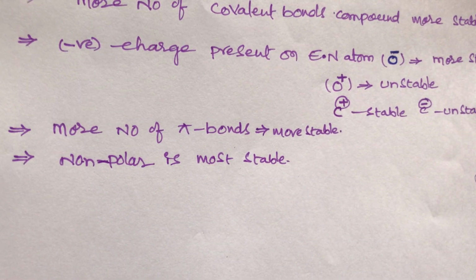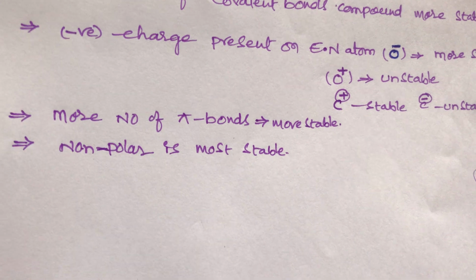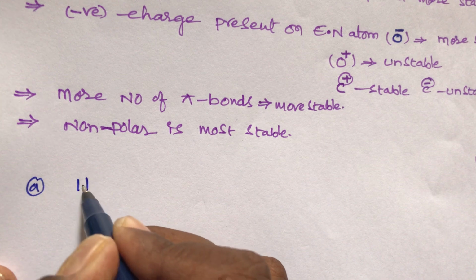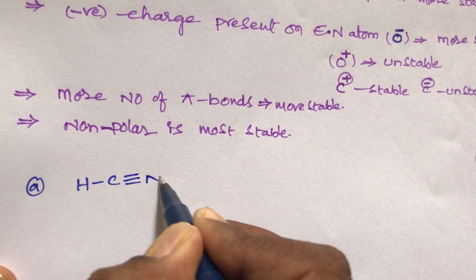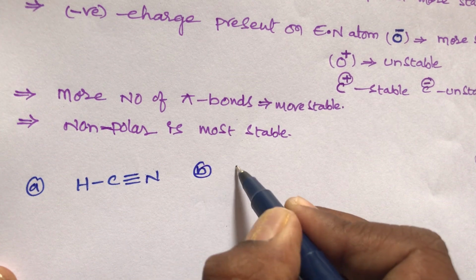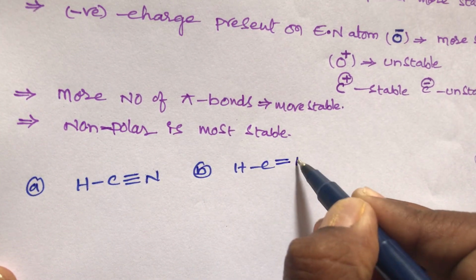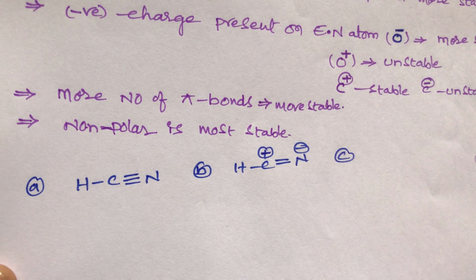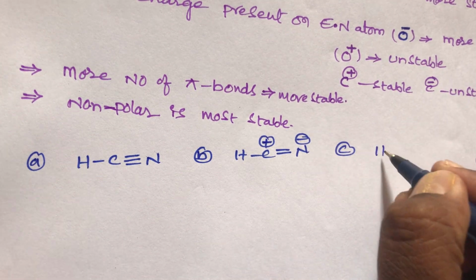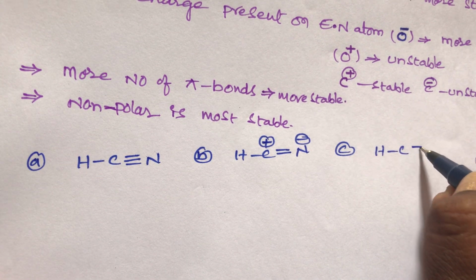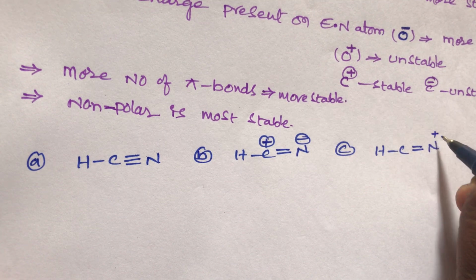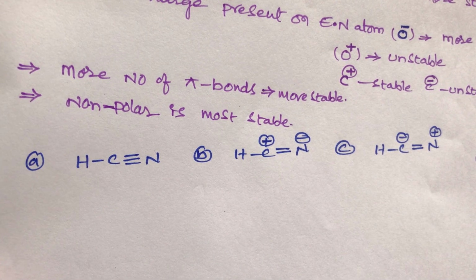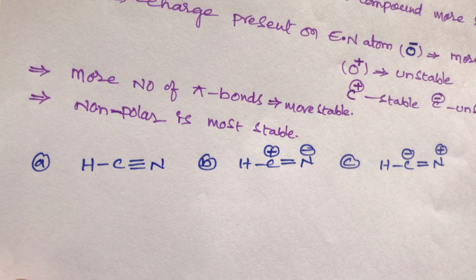Now take an example, students, I will give some examples. First one: find out the stability order of the following structures. The first compound, A, is HC triple bond N. Then B compound is HC double bond N minus, with this carbon getting a positive charge. And C compound is HC double bond N plus and C minus. See, students, out of these three, which one is more stable?